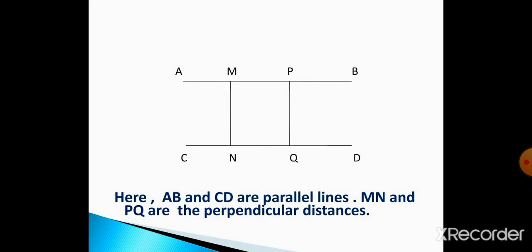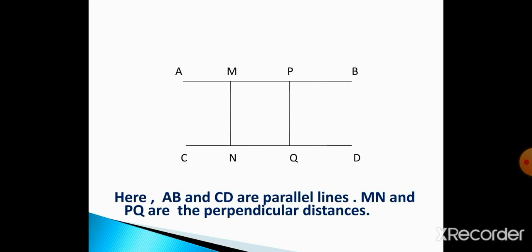Look, what can you see here? Just like the red lines, right? AB and CD are parallel lines. MN and PQ are the perpendicular distances.